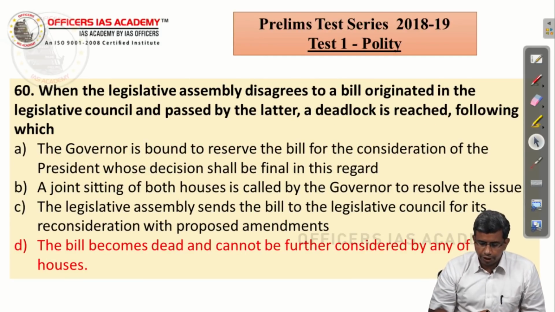When the Legislative Assembly disagrees to a bill originated in the Legislative Council and passed by the latter, a deadlock is reached. The Governor is bound to reserve the bill for consideration of the President.